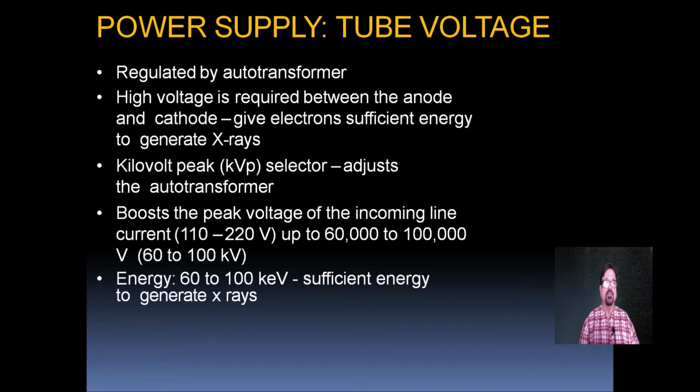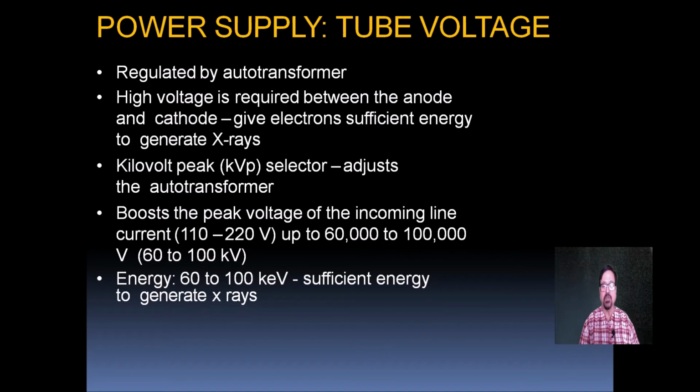Now tube voltage. Tube voltage is regulated by the auto transformer. High voltage is required between the anode and the cathode, which gives electrons sufficient energy to generate the X-rays. Then the kilovoltage peak, kVp selector, is adjusted from the auto transformer as per the need of the radiography. It boosts the peak voltage of the incoming line current, that is 110 to 220, which differs depending on the country and the machine. The input can be either 110 or 220 volts.